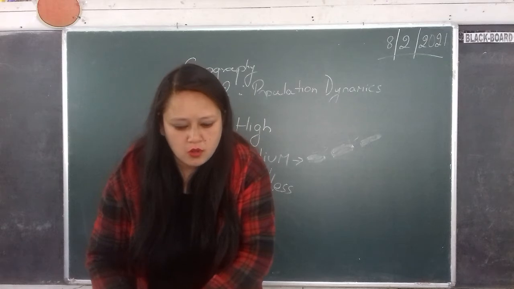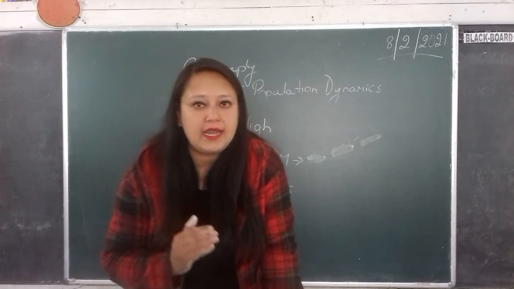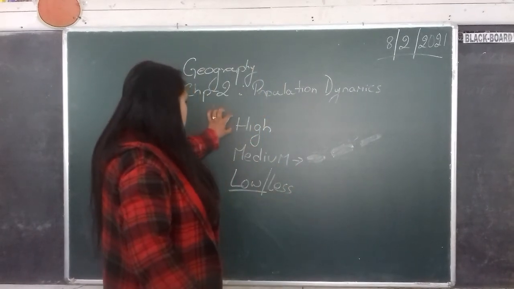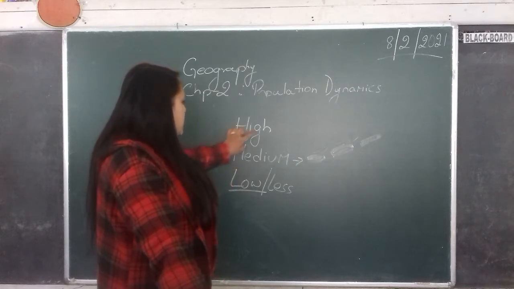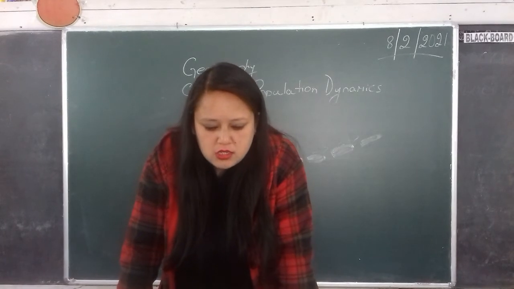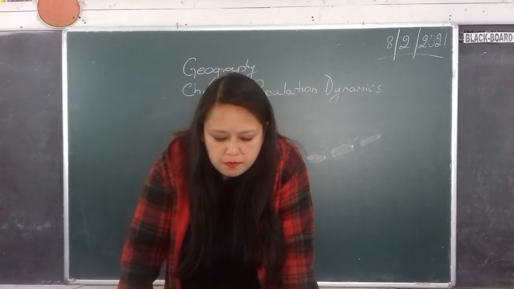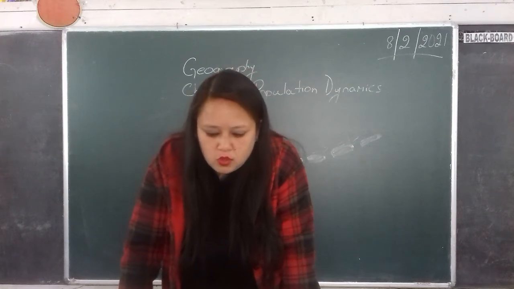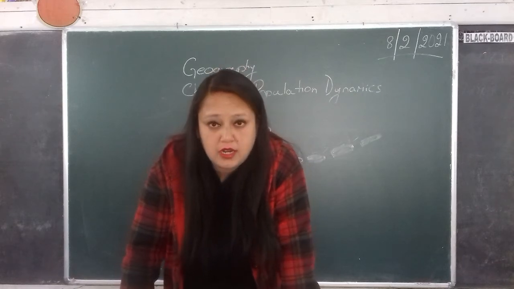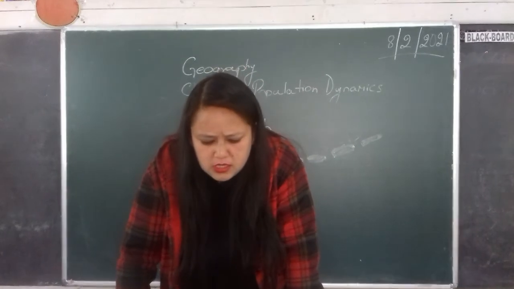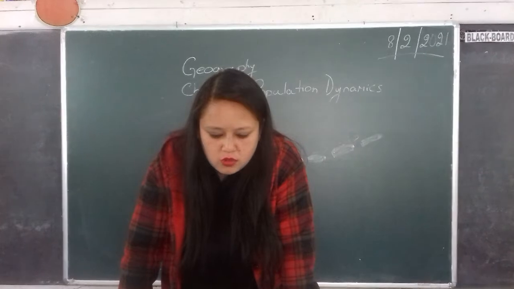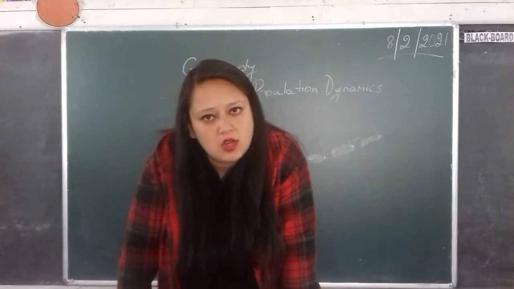Now, they are mostly found between the areas of high and low population density. So in between is the medium density areas. The main regions of medium population density are central parts of the USA, coastal areas of South America, western and northern parts of Africa, South Africa, some parts of Russia, Eastern Europe, Central China and parts of the Middle East. And it also includes the plateau regions of India and Southeast Australia.